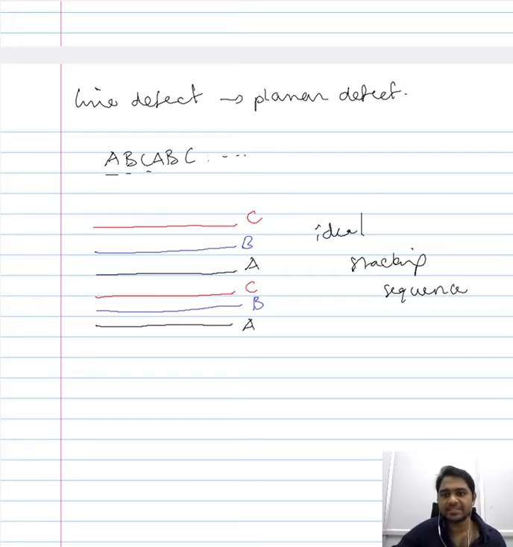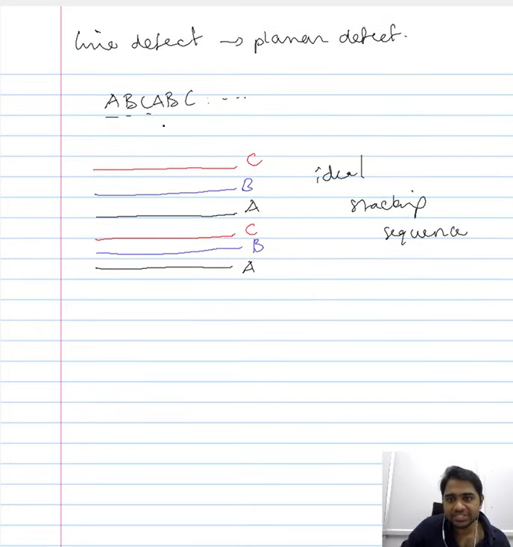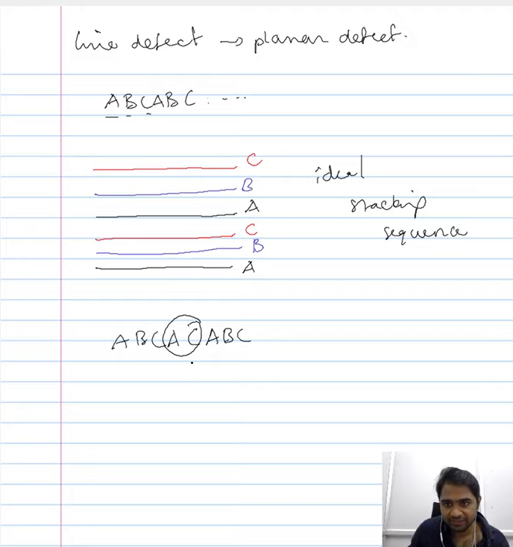Whenever we say stacking fault, it means any disturbance or irregularity in the stacking sequence. So we say that this is ABC, and what should be ABC again, there might be a possibility of one layer of atoms missing, and you have AC, and then you continue with your ABC, and this is the stacking fault here. So this is how we defined the stacking fault.